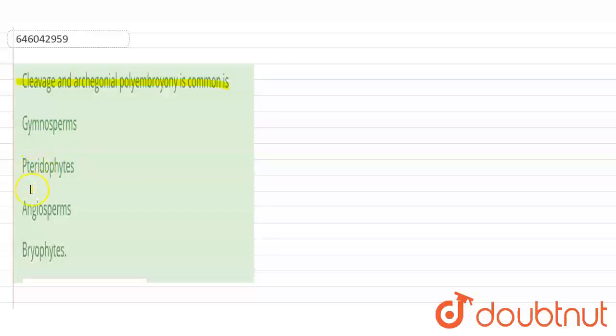Hello students, the question is: cleavage and archegonial polyembryony is common in option 1 gymnosperms, option 2 pteridophytes, option 3 angiosperms, and option 4 bryophytes. So the correct option is that cleavage and archegonial polyembryony is common in gymnosperms.